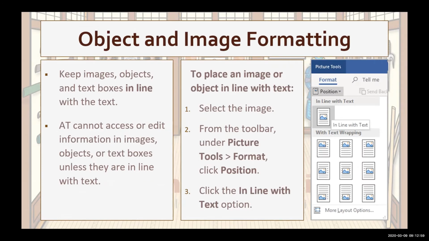So image placement is also a factor in making documents accessible. Make sure all images are in line with the text so that assistive technology can read the image alt text in the order it should appear in the document. In this slide, we provide the steps to place an image or object in line with text in Microsoft Word, but the steps are similar in other brands of documentation software. So, the image, go to Picture Tools, Format, and Position, and then click Inline with Text option.